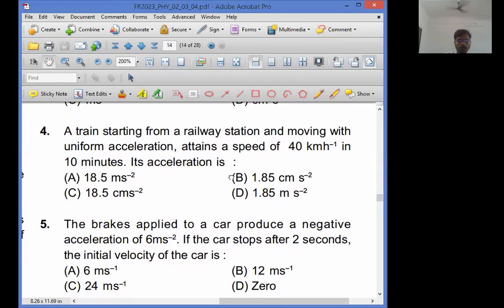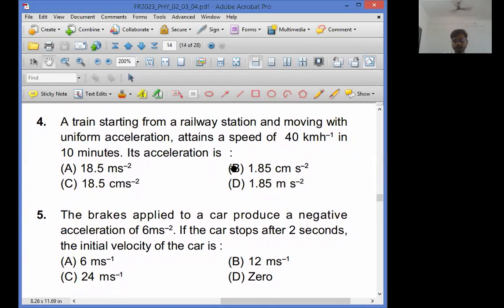Question number 4. Try to solve this question. A train starting from the railway station and moving with the uniform acceleration. Acceleration is uniform means acceleration is present.